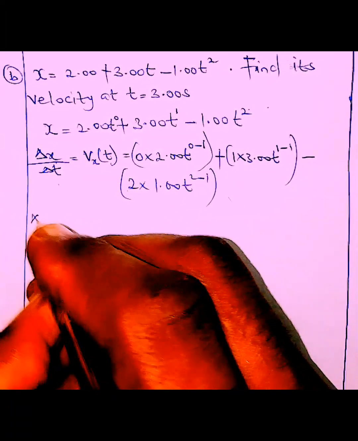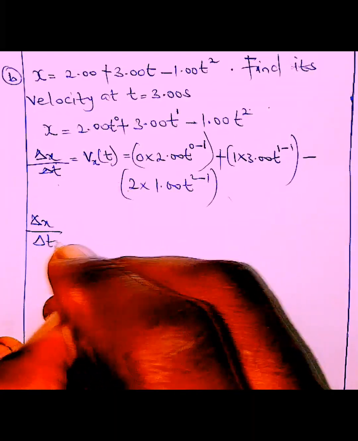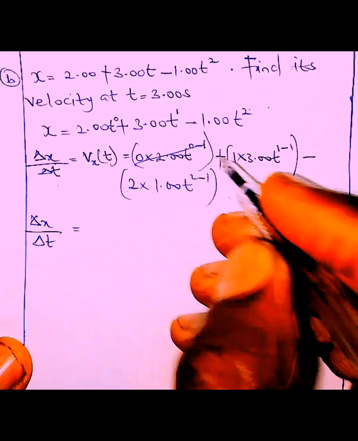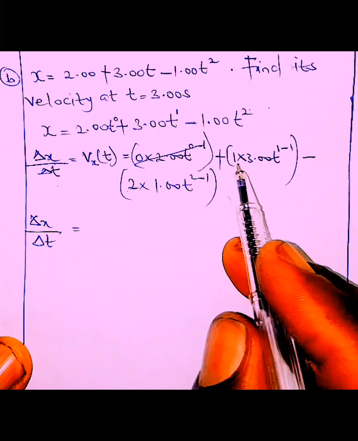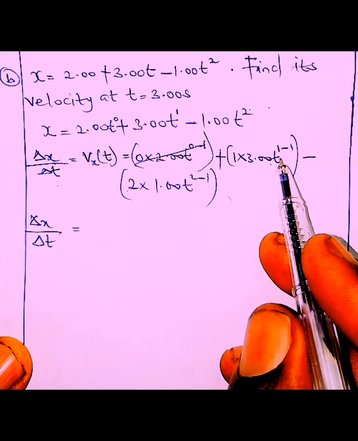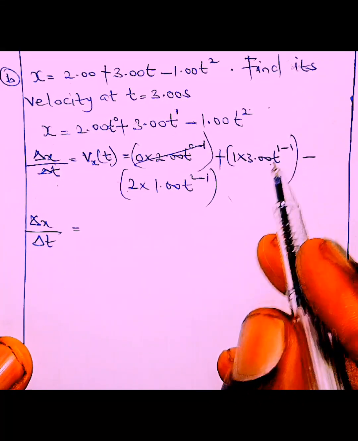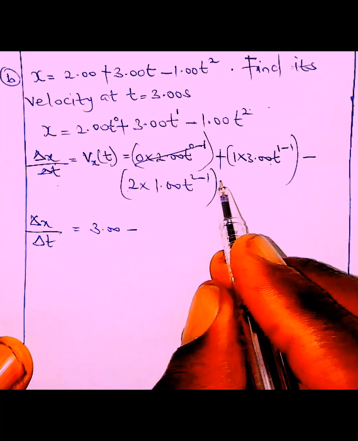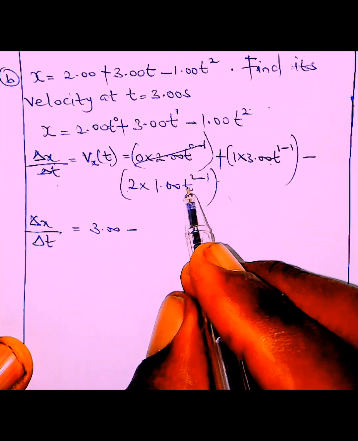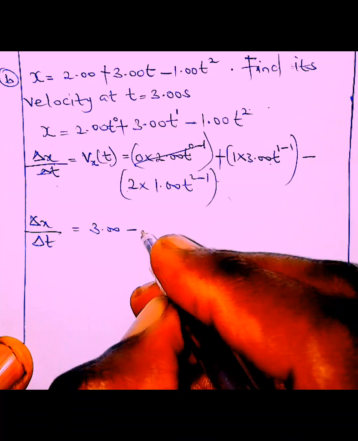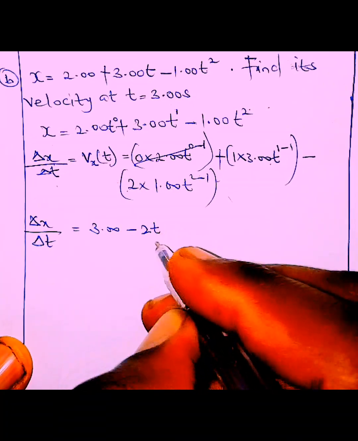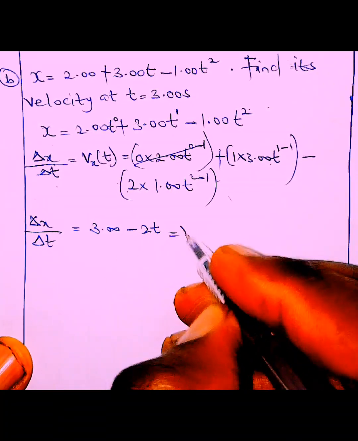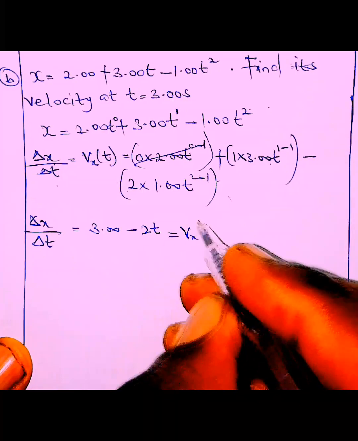So we're almost there. The 0 times this term takes it out, they're all gone. The 1 times 3: 3 raised to 1 minus 1 is 3 raised to 0, which is 1. So what we have left there is just the ordinary 3.00. Minus 2, 1 minus 1 is 1, so that's 2t. That's what we have. This is the velocity of this very body.